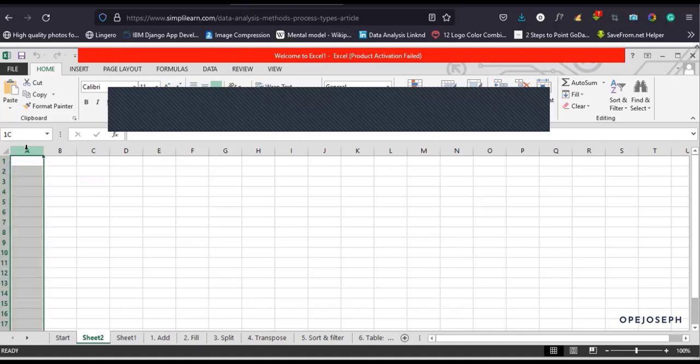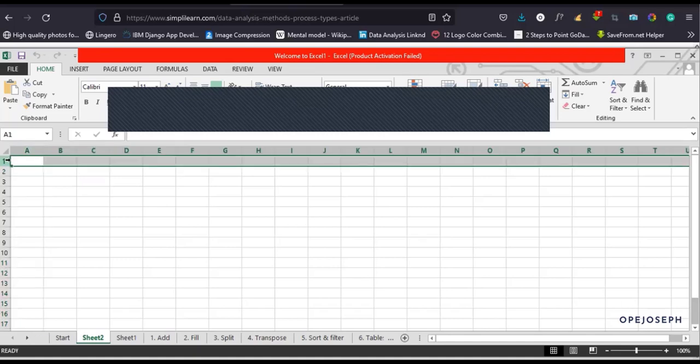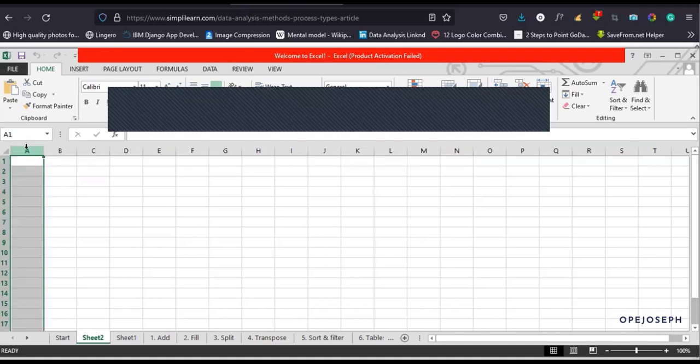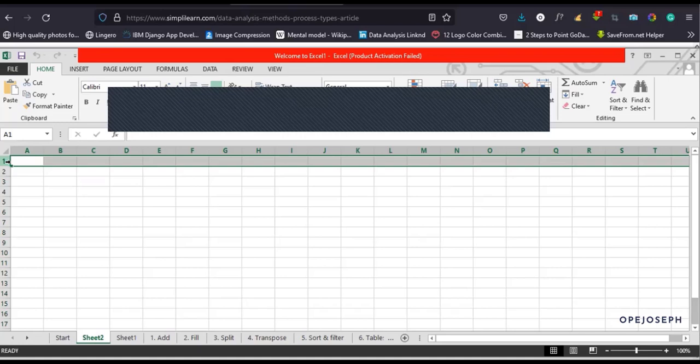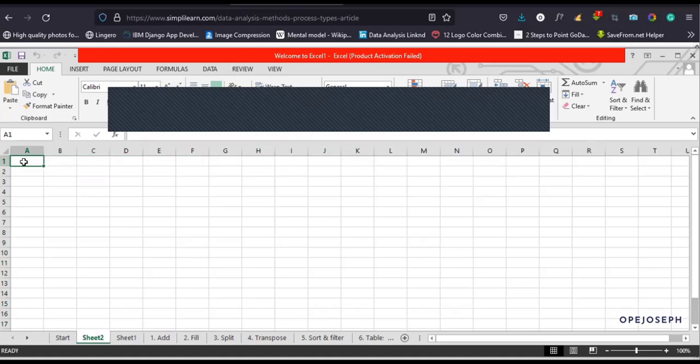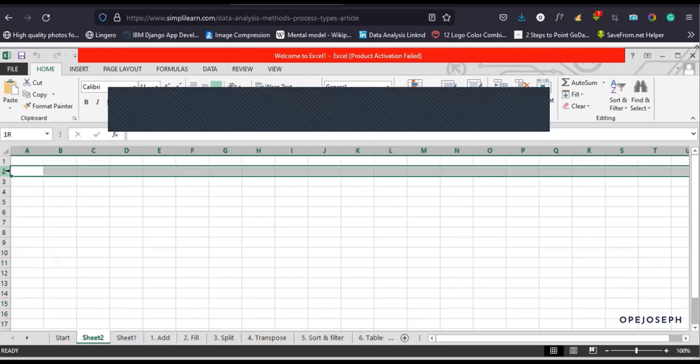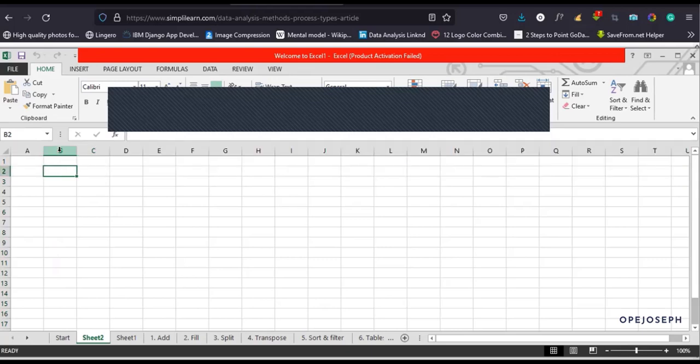Don't forget, this is the column, the vertical one, and this is the row, the horizontal one. So the cell name comes from the intersection of the row and column. This is column A and row 1, so we get A1. If this is column B and row 2, we can easily say this is going to be cell B2.